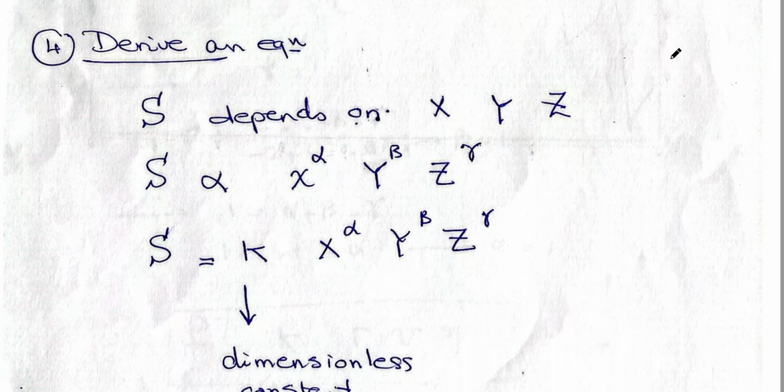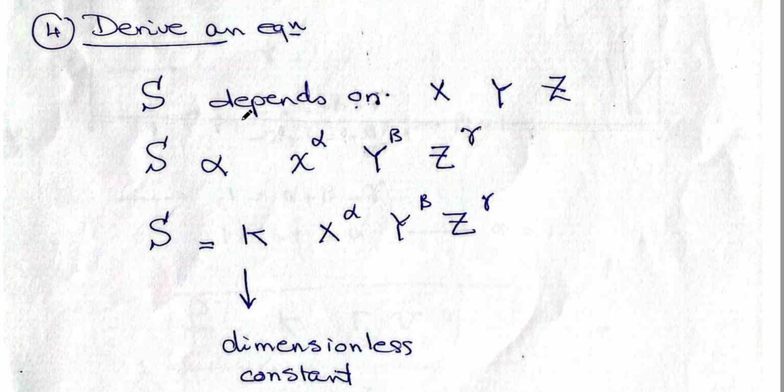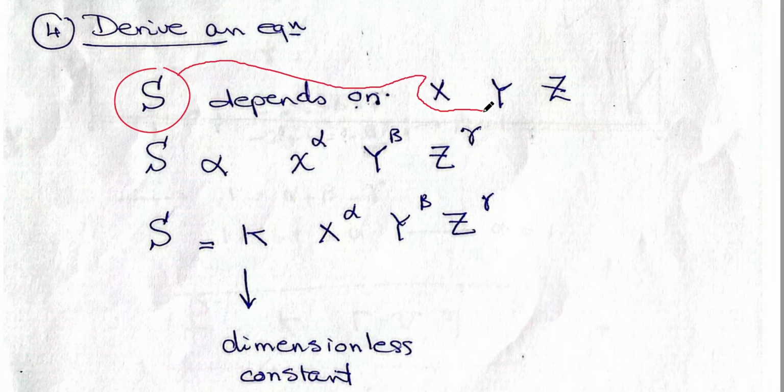The fourth application was how to derive an equation from the dimensional analysis theory. We will take an example for this. Before we start, I will remind you what I said. If you have a physical quantity depending on other physical quantities, but you don't know the dependence, you don't know the power.